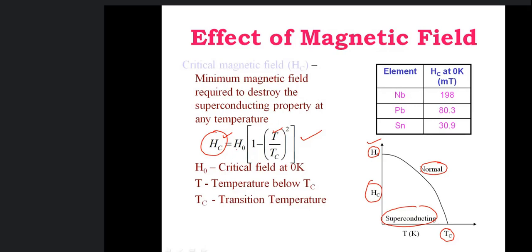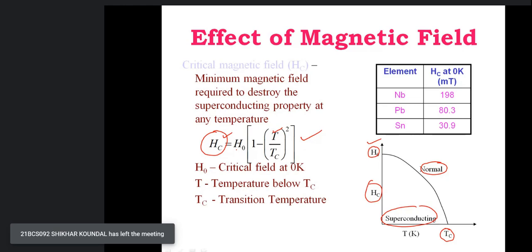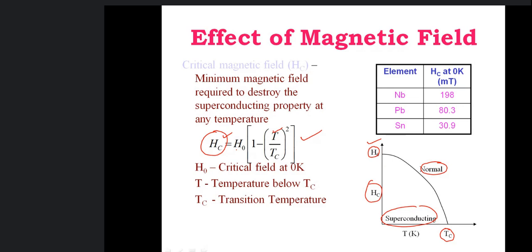If a superconducting material is maintained at a temperature close to its critical temperature, then its superconducting state can be destroyed by applying a small magnetic field. If the material is way below its critical temperature, more magnetic field is required to destroy its superconducting state. And if the material is at 0 Kelvin, the magnetic field required will be maximum.